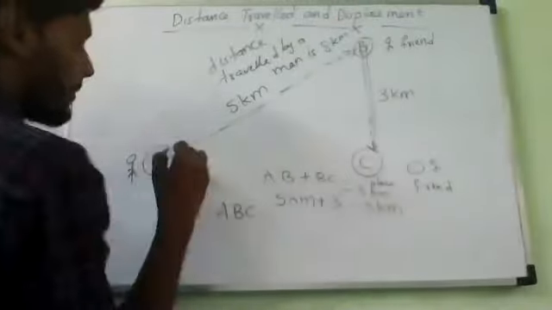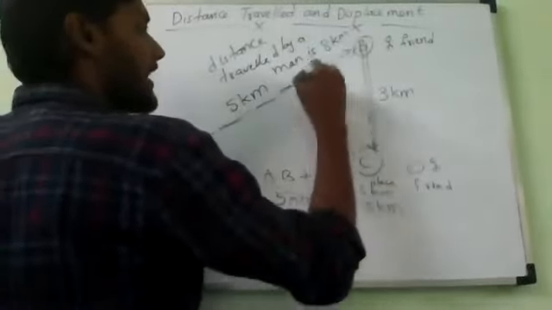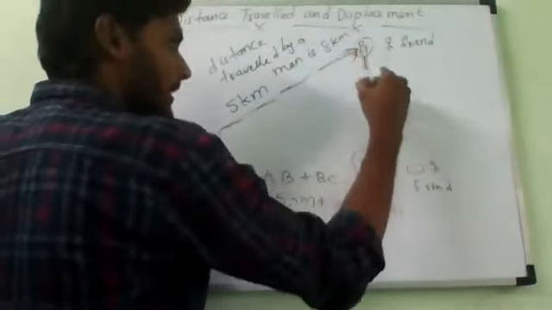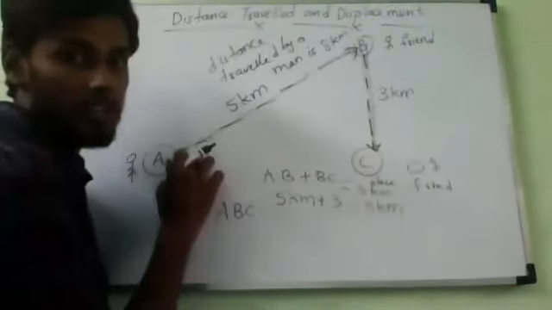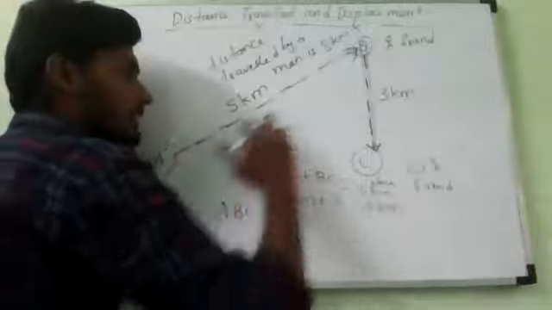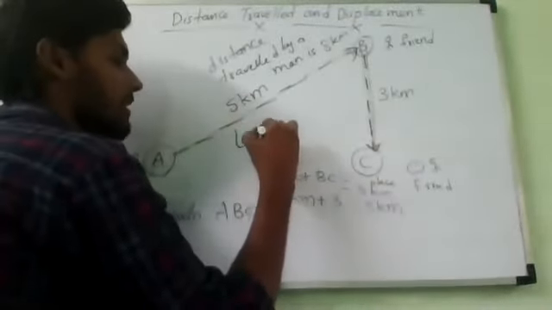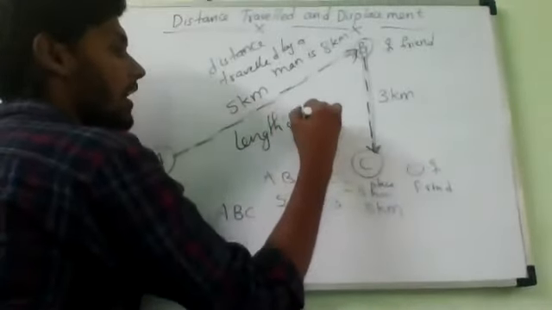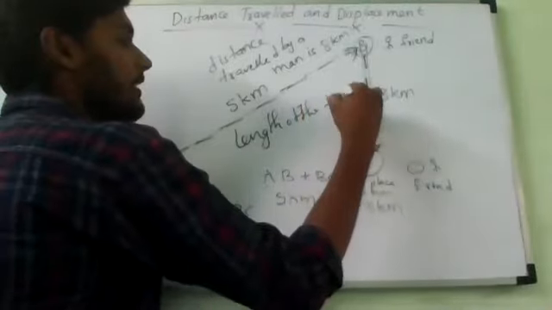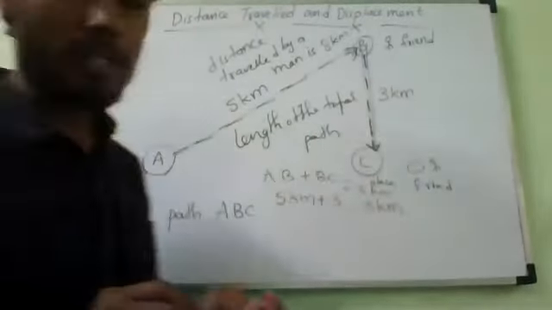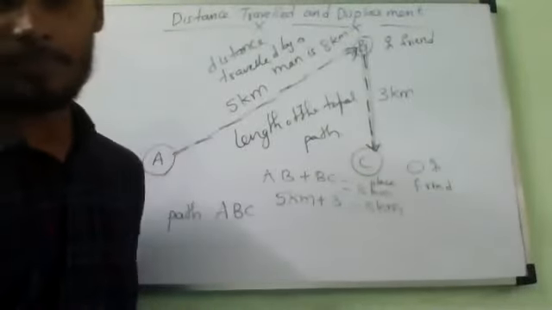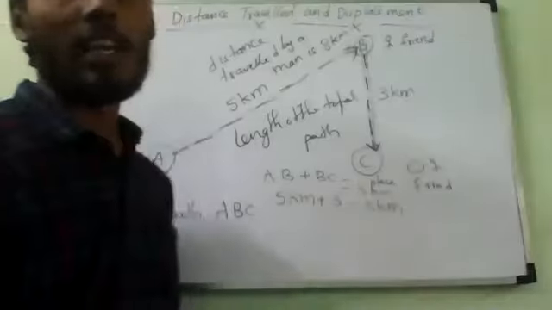Okay. The distance traveled by the man is 8 kilometers. From A to B, he has traveled 5 kilometers. From B to C, again he has traveled 3 kilometers. So if we measure the length of this total path, always remember, the length of the total path is known as the distance traveled by the body. Is it clear or not? Any doubt? Yes, sir. Now, this is called distance.